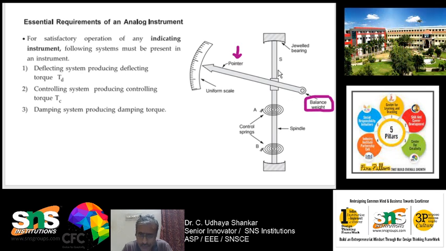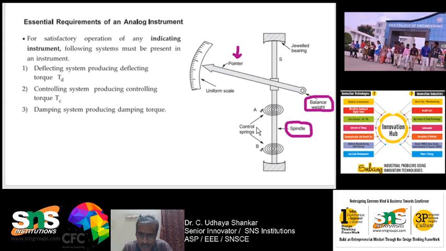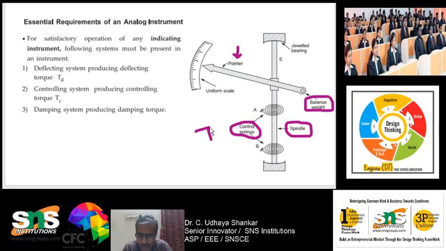So this will be connected to a spindle. This is called a spindle. The spindle will be in vertical direction, and it will be holding the pointer. And these are the control springs. So what is the use of this control spring? This control spring produces the control torque, which is denoted by TC.